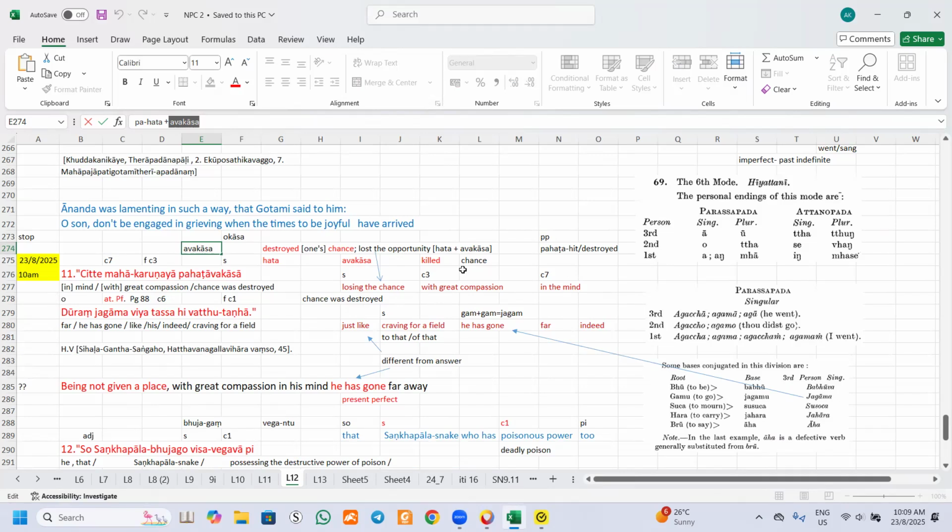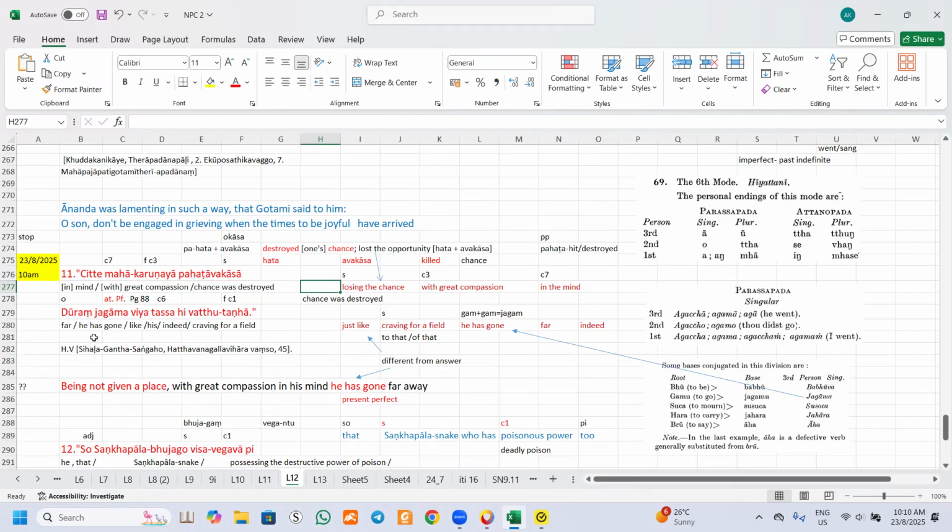Right? So this is the line. This is one way of putting it. Of course, you can look into the translation given. Being not given a place with a great compassion in the mind, he has gone far. So this is what has been translated. From here we look at the details of the sentences, and we can come up with this. But how to map this is another issue.